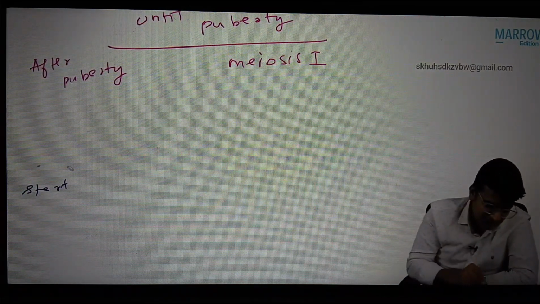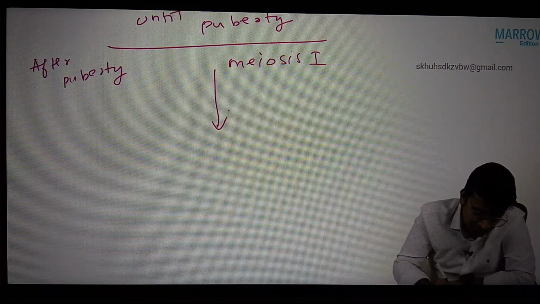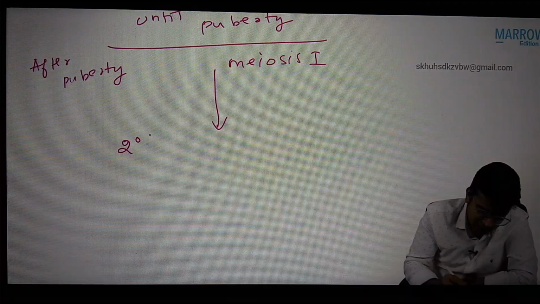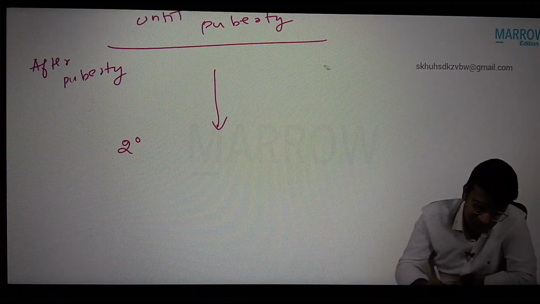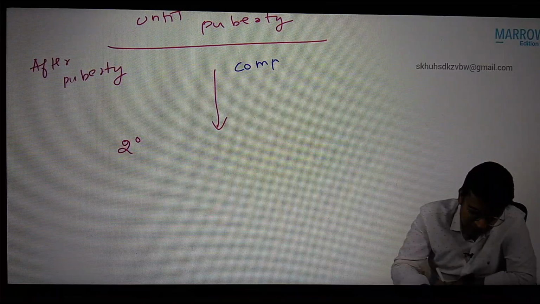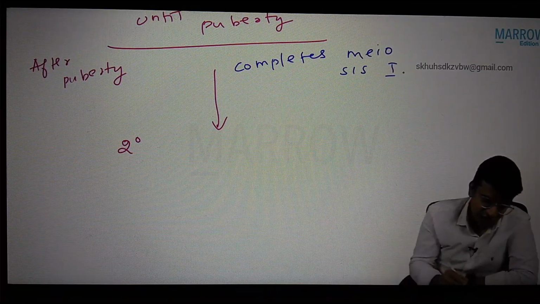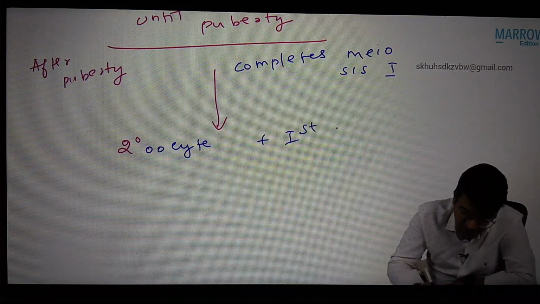Already started, having completed only prophase, meiosis 1 will resume. After puberty, you can write like this, it completes meiosis 1 and forms secondary oocyte and first polar body.